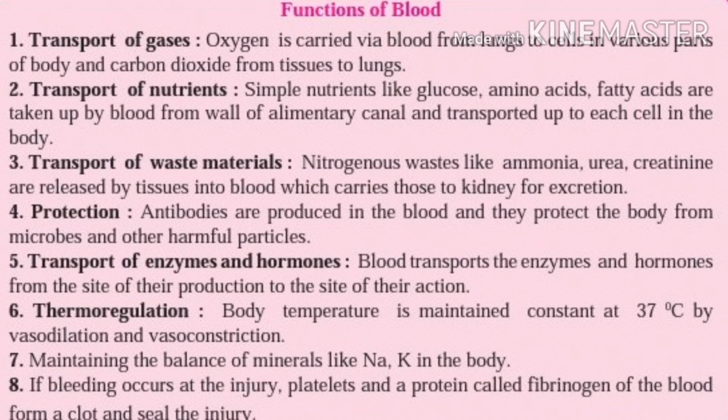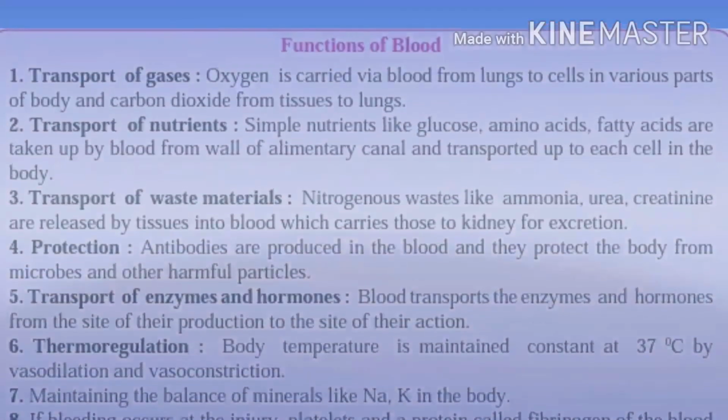Body temperature is maintained constant at 37 degrees Celsius by vasodilation and vasoconstriction. Seventh, maintaining the balance of minerals like sodium, potassium in the body. And eighth, if bleeding occurs at the injury, platelets and protein called fibrinogen of the blood form a clot and seal the injury.